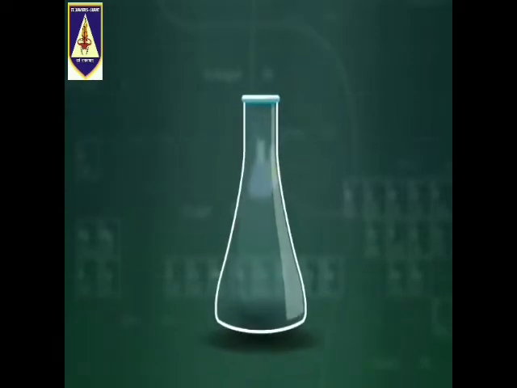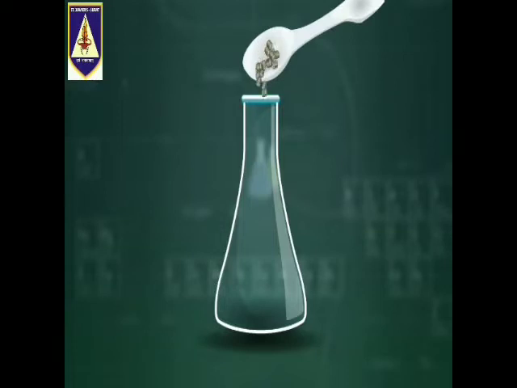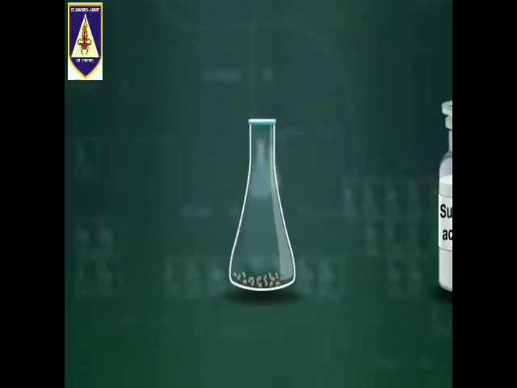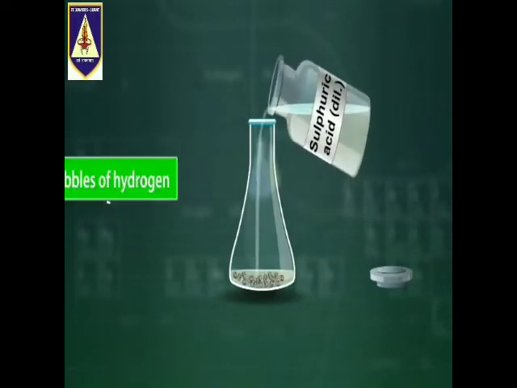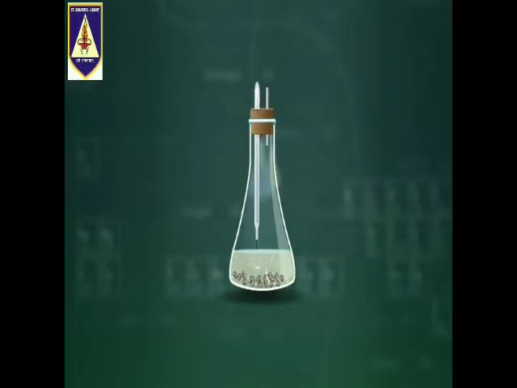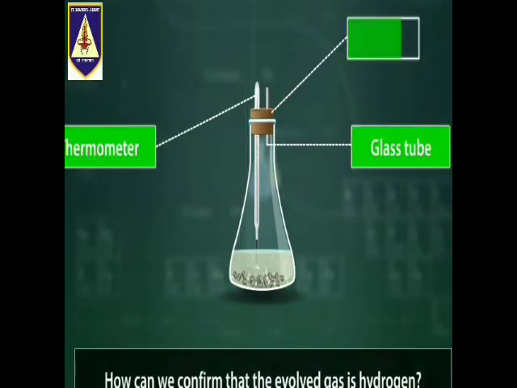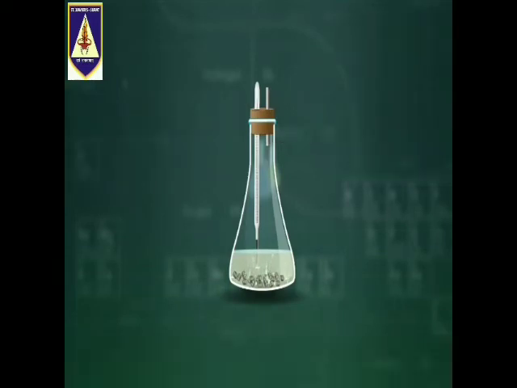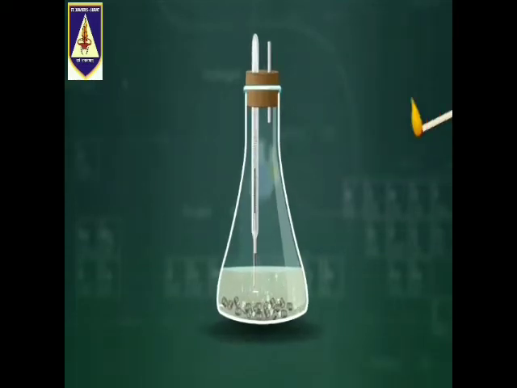For performing this activity, we take a few zinc granules in a conical flask and pour some dilute sulfuric acid to it. We observe that bubbles of hydrogen gas are formed and the temperature of the acid having zinc granules increases. Do you know how we can confirm that the evolved gas is hydrogen? Let's find out. When we bring a burning matchstick to the mouth of the glass tube, the gas starts burning with a pop sound.